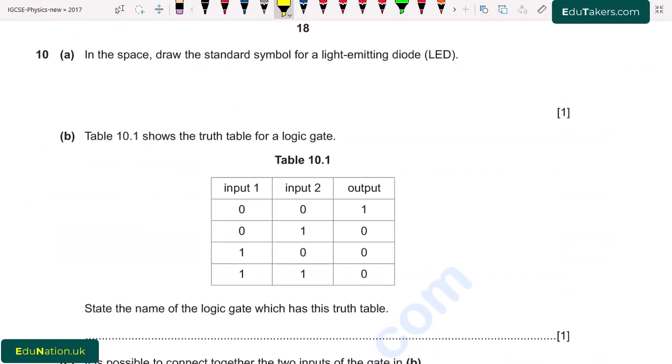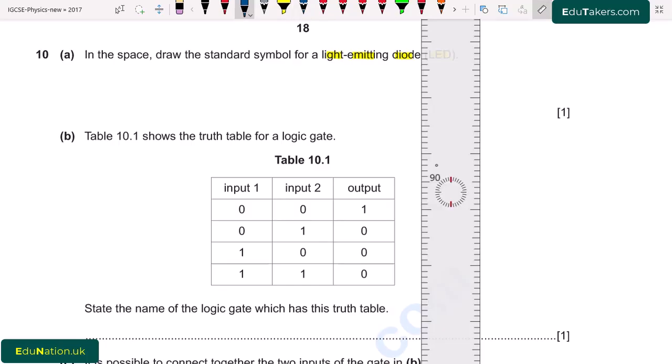Question number 10, part A. In the space, draw the standard symbol for a light emitting diode, that is LED. Here we have to draw the symbol for the light emitting diode. For that I use a ruler and draw its symbol.